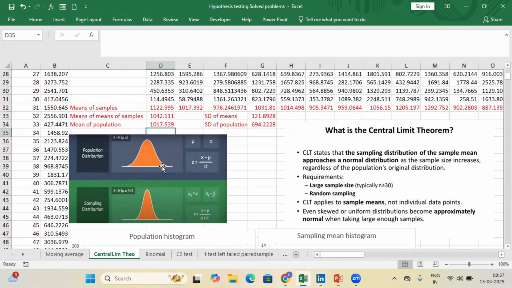Secondly, this is the population distribution. If the population distribution is like this, then the sampling distribution will be much narrowed. And that is shown here. Standard deviation of the means is 121, very narrow. But the standard deviation of the population is very wide, it is 694, from here to here, because this will be around 2 sigma. So this is a spread out thing, the